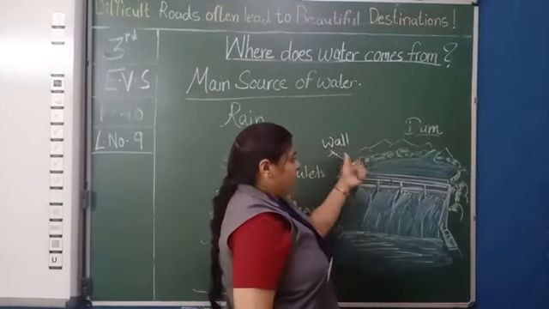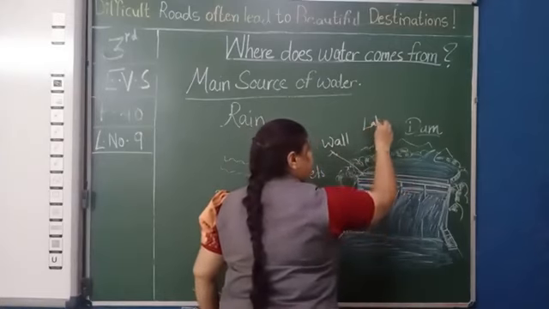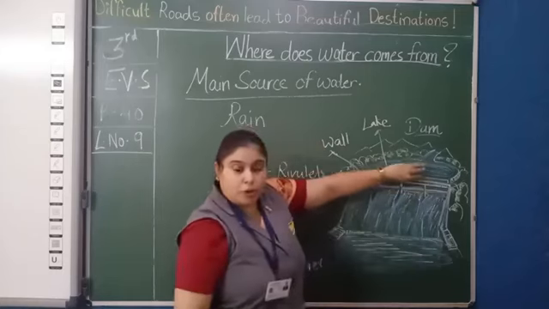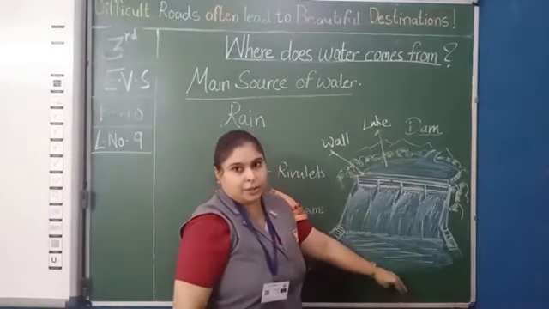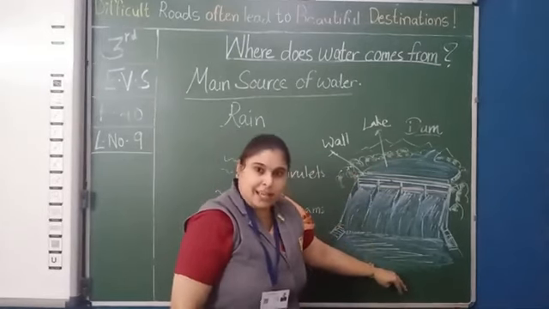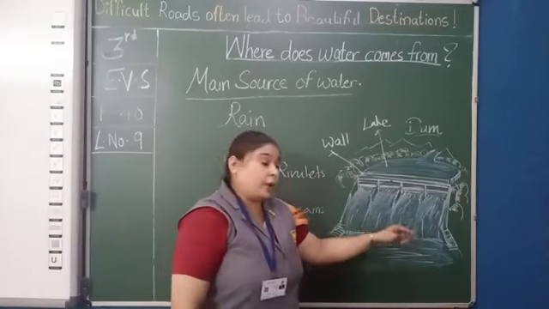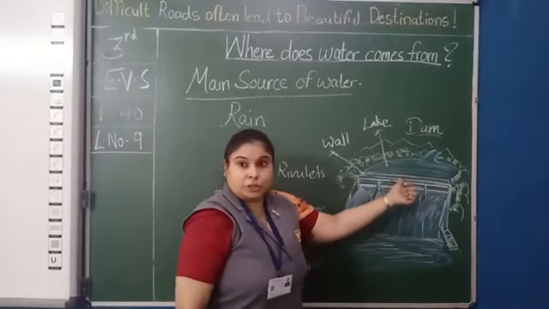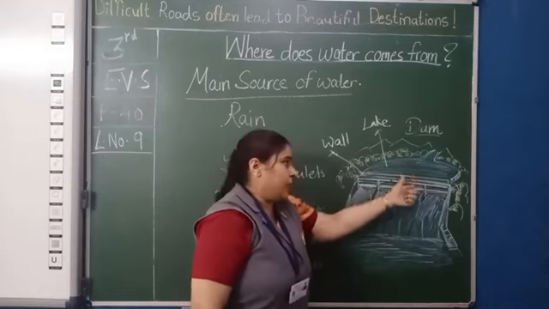A wall is made. Now here you see, it's known as a lake. Water stops here and the rest of the water flows down to the other part of the city, the other water bodies below. At the back of the wall, water is collected forming a lake.